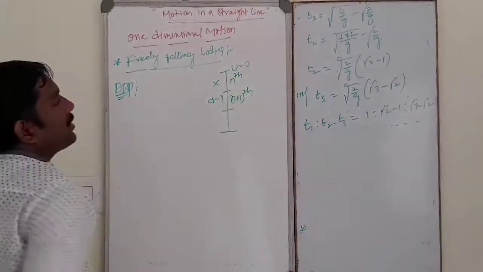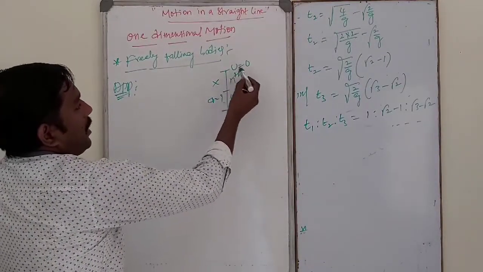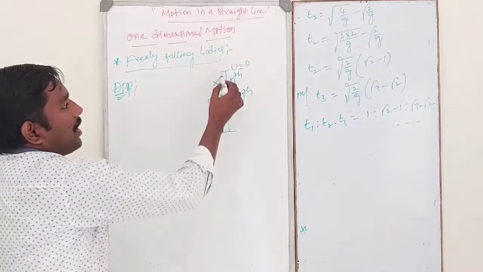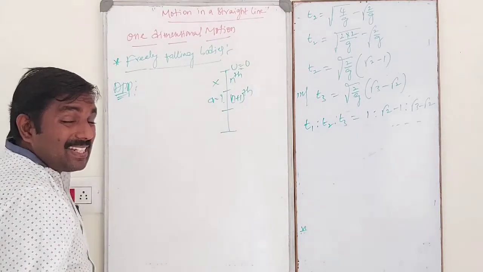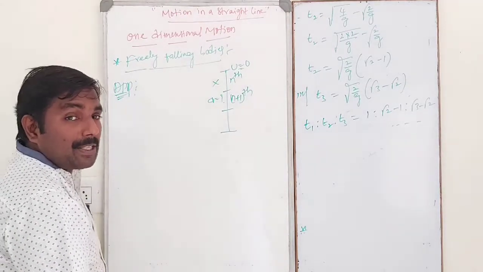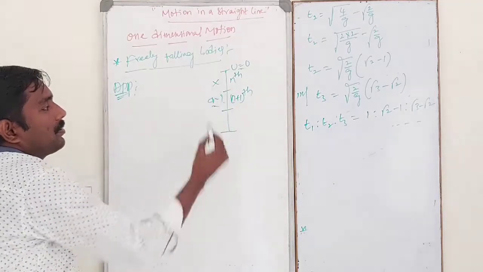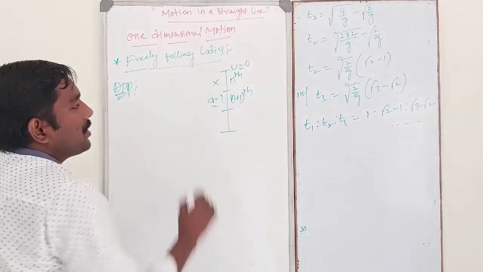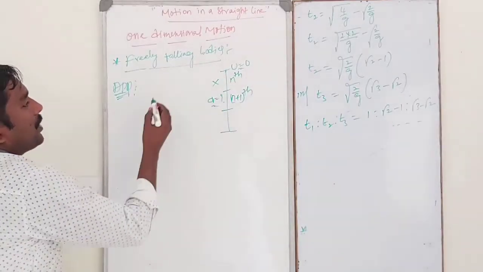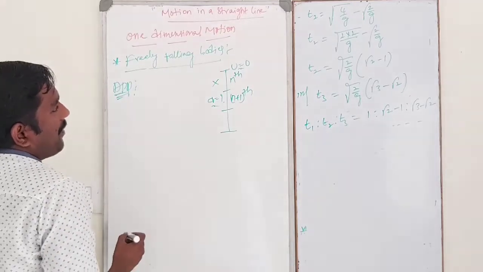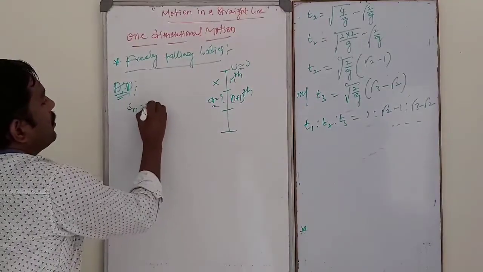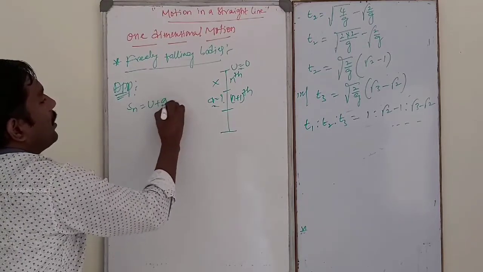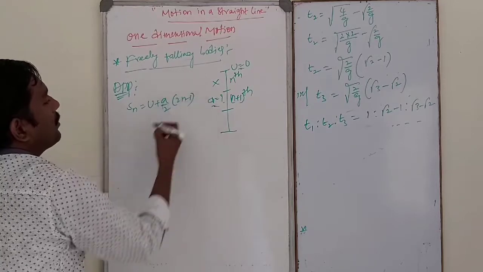So dear students, let us consider a body falling under gravity. Initial velocity will be 0. It will travel a distance of x in the nth second. What is the distance traveled by the body in the next, n plus 1 second? Suppose it is d. So what is the value of d? Using the equation of motion, Sn is equal to u plus a by 2 into 2n minus 1.